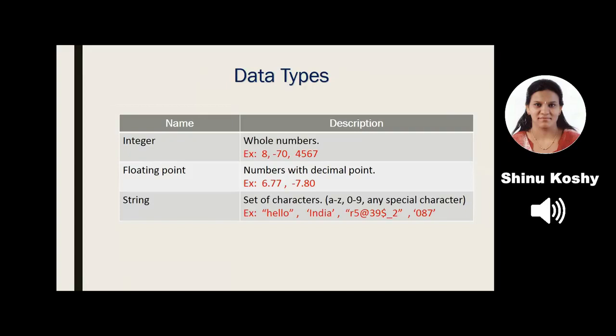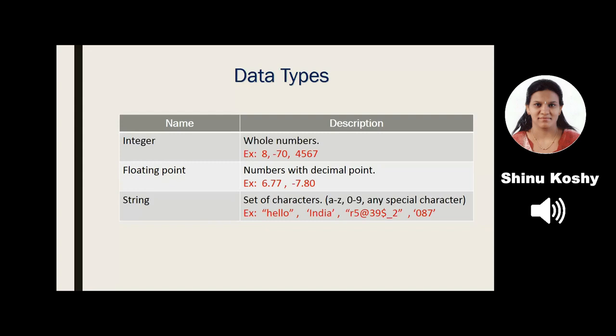The 3 basic data types are, first one, integer. They are representing whole numbers, that is, the numbers without decimal point. Examples, 8, minus 50, 200. We can store both negative numbers as well as positive numbers.